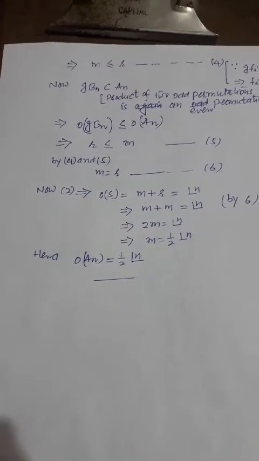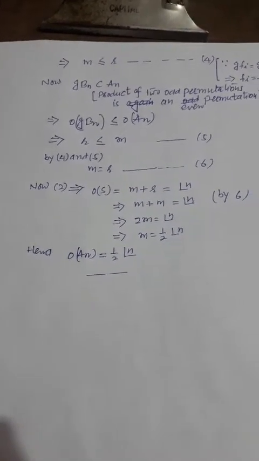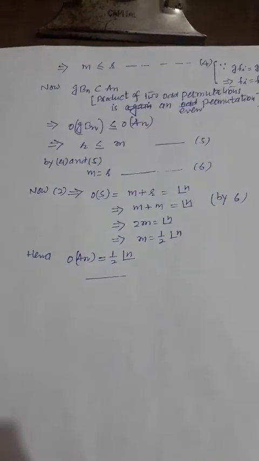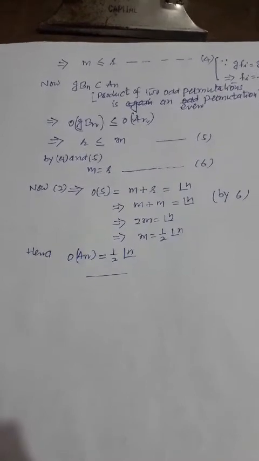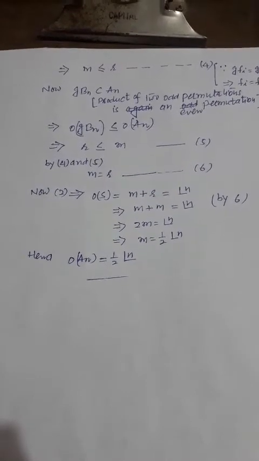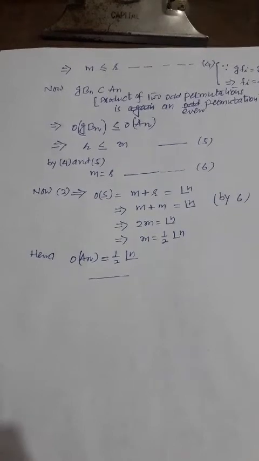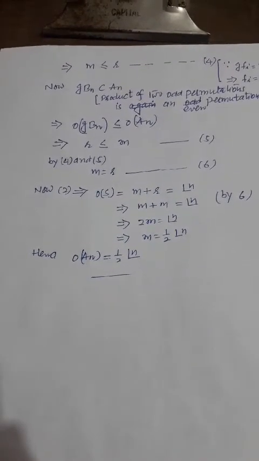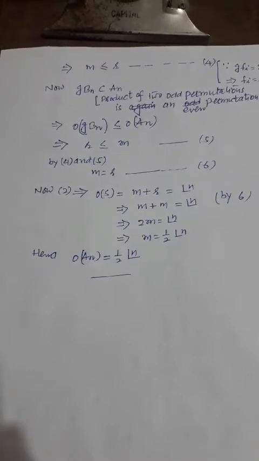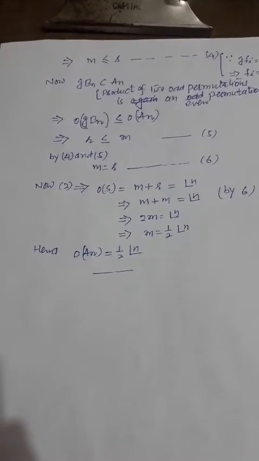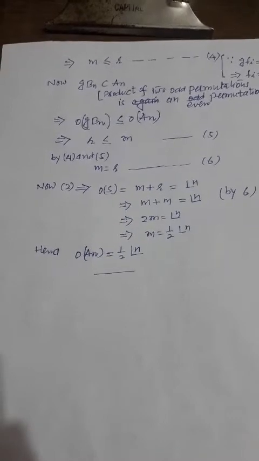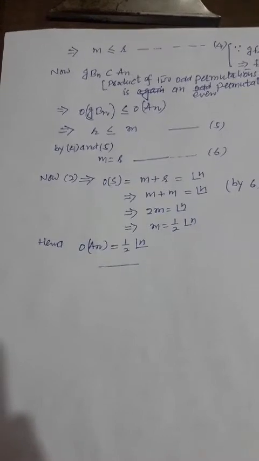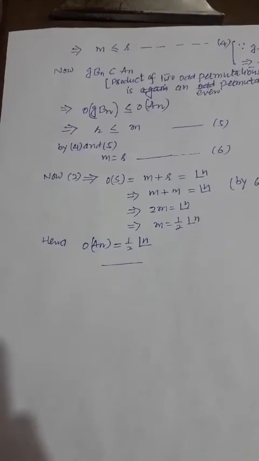The product of two odd permutations is an even permutation. So the order of gBn is less than or equal to the order of An, because An is the biggest set containing even permutations. So r is less than or equal to m. This inequality gives 5. So by 4 and 5 we can write m equal to r. This equality gives 6.